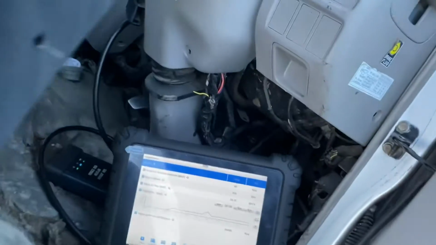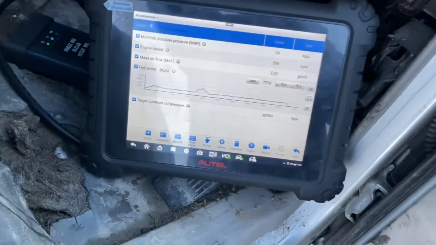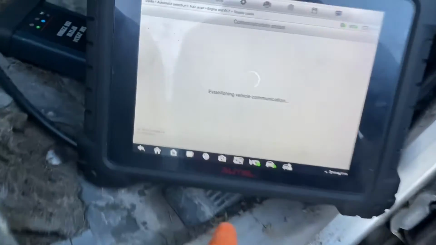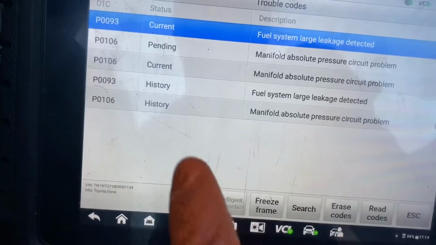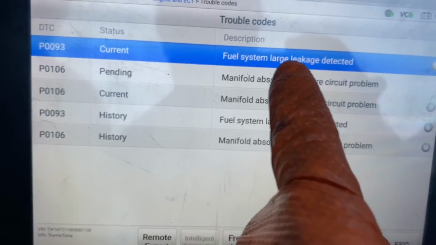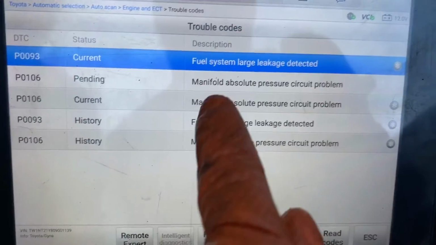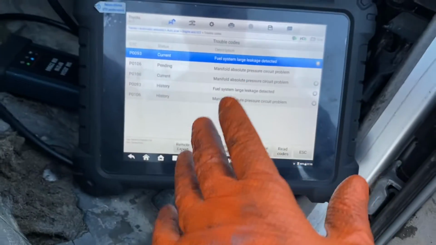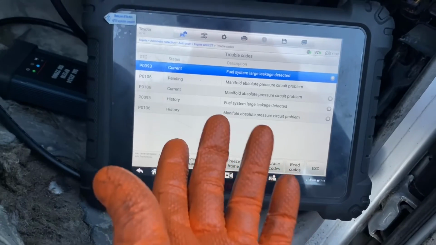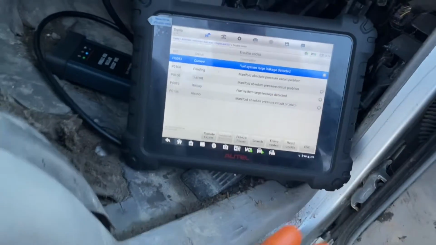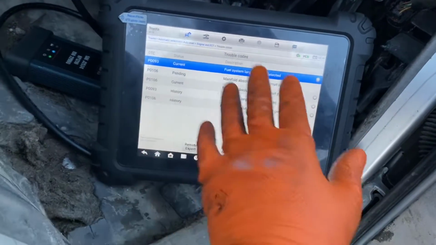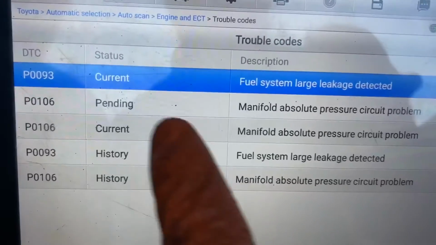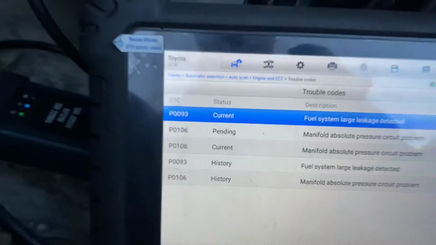Do you know what I'm going to do? I'm actually going to show you fault codes. Trouble codes. Isn't it great? So what we had here was current fuel system large leak detected. That's what made me go after this. This MAP pressure fault, I don't know if you saw, I had that up on my PIDs. I have 78 kPa, so the MAP sensor is out of whack. Could be just carbon on it. I'm not bothered about that too much. And yeah, there are history codes in there as well. But anyway, that's the one we were going after there today.